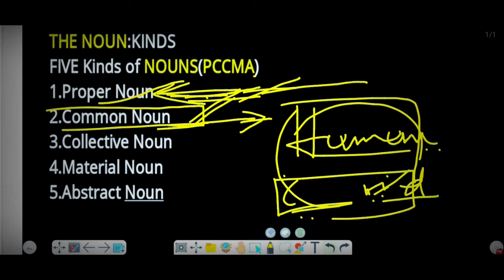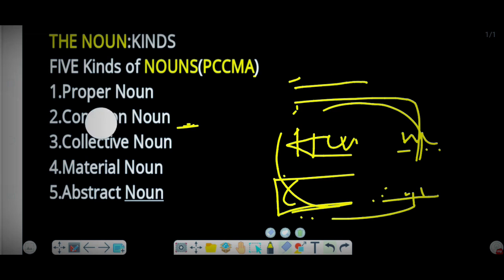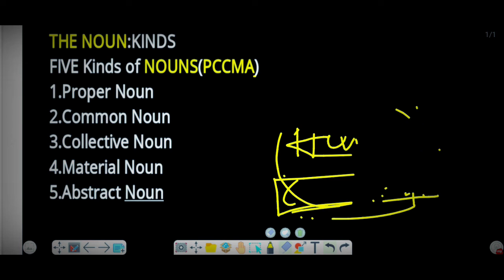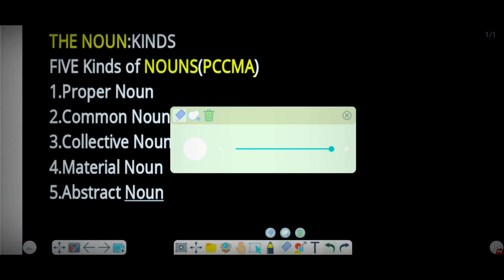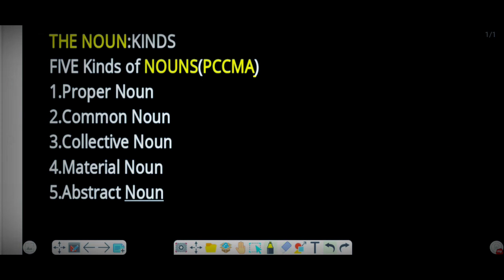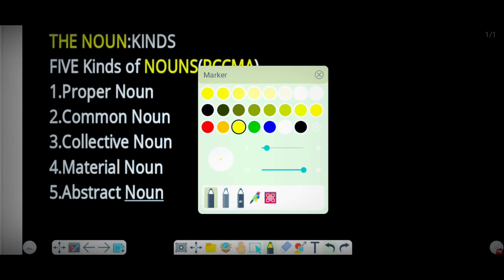It doesn't tell us with a name, but it indicates only a particular group.